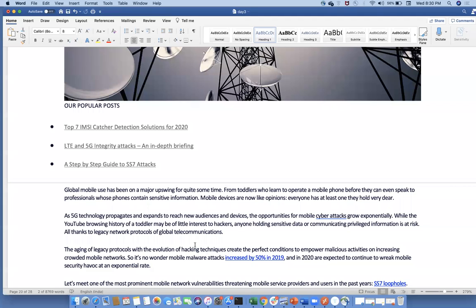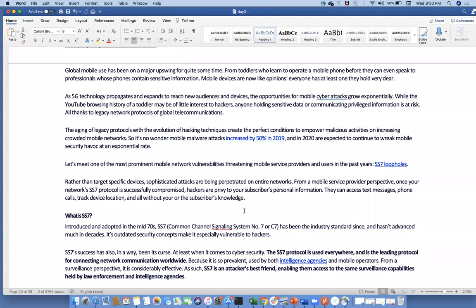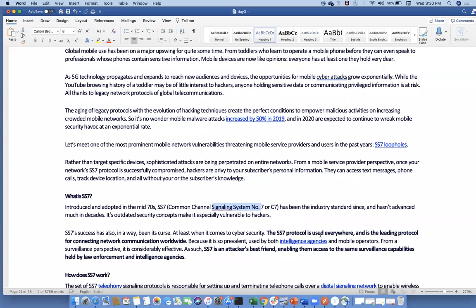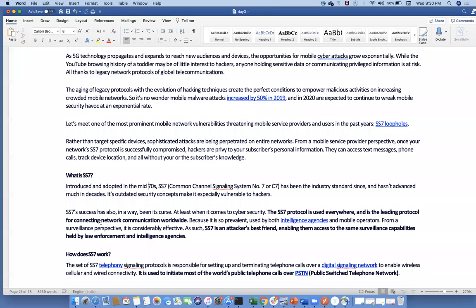SS7 is nothing but Signaling System number 7. It was introduced and adopted in the mid 70s and has been the industry standard since. With IoT and wireless technologies coming into the picture, SS7 is more popular for attacks. How does SS7 work?